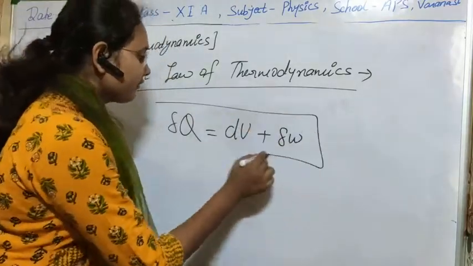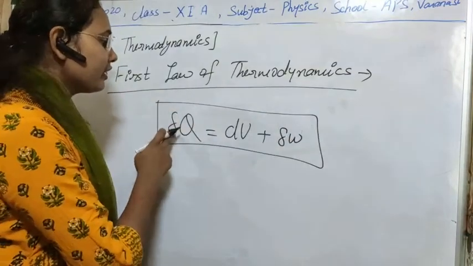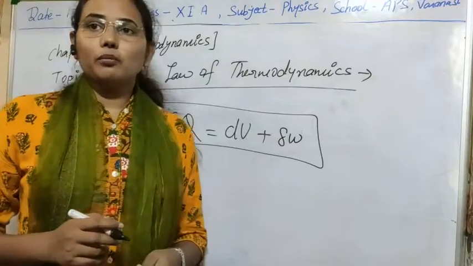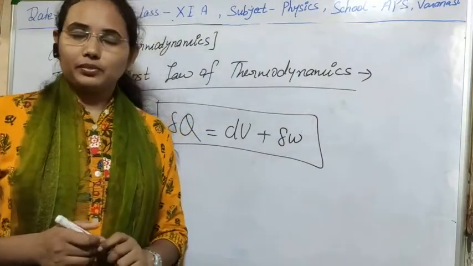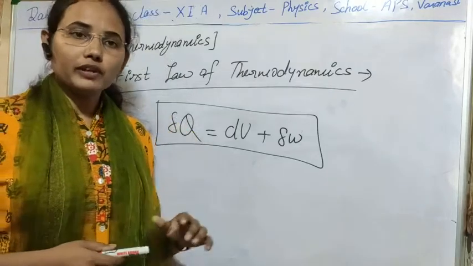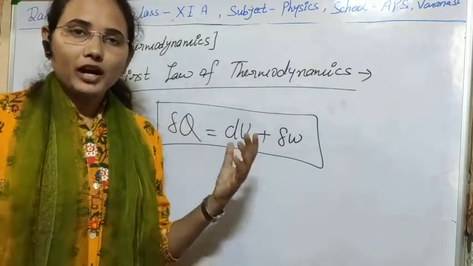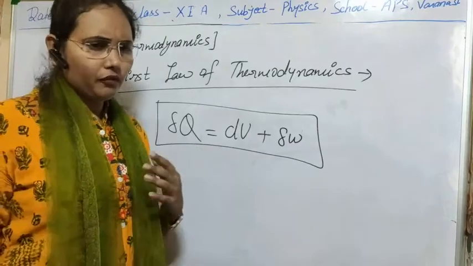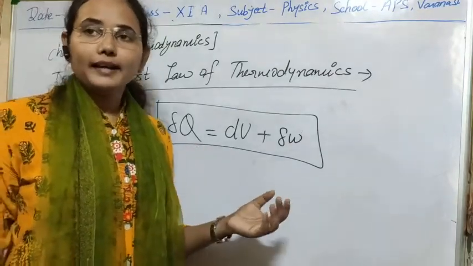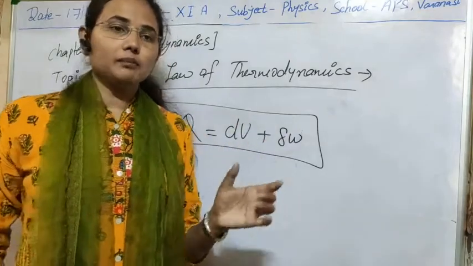In this equation, as you are seeing, somewhere I used delta and somewhere I used d. As I told you about path function and point function: path functions depend on the path through which the process takes place, but point functions don't depend on the path. They only depend on the initial and final position.